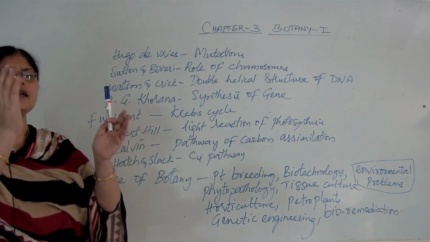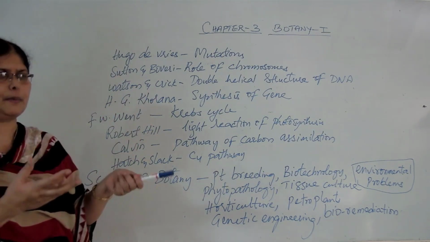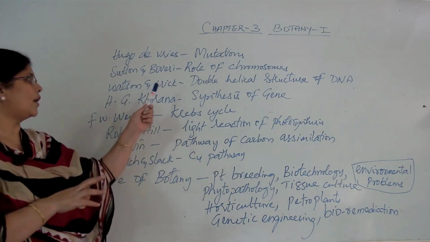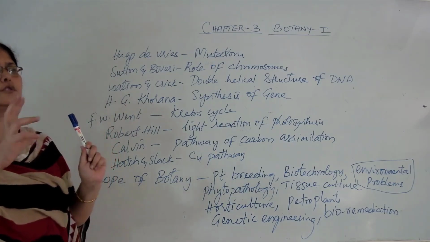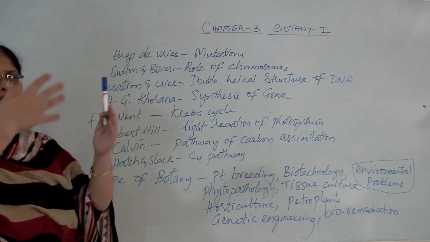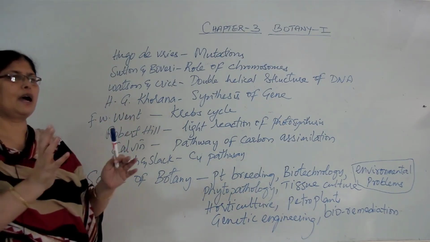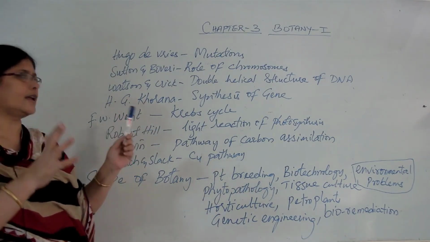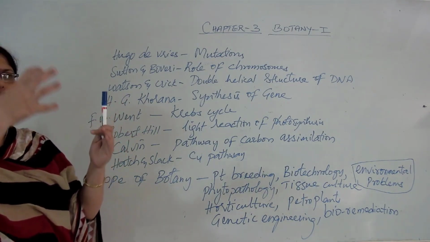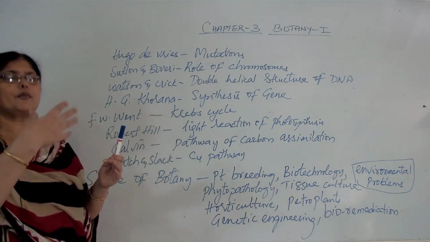So the DNA is a double helical structure. It was proved by Watson and Crick's discovery, and they did a lot of experiments like X-ray crystallography, along with other scientists, for which they were awarded the Nobel Prize also. And artificial synthesis of genes was taken up by H.G. Khorana. And during respiration, how the process takes place and what chemical reactions are involved, those things come under the Krebs cycle, which was discovered and described by F.W. Went. And in photosynthesis, how light helps in capturing electrons from the sunlight, and the chlorophyll pigment gets excited, and it helps in the production of food materials.